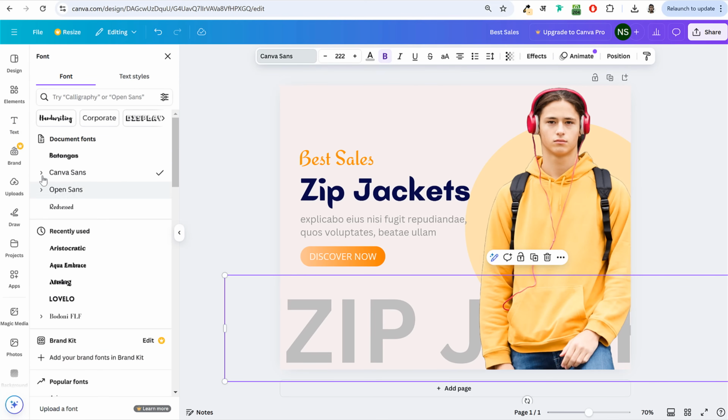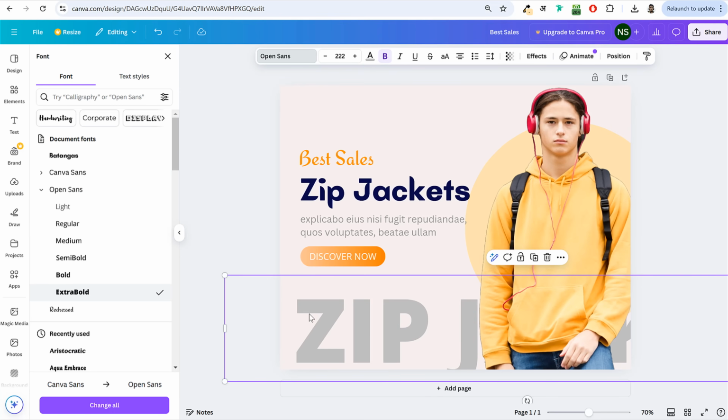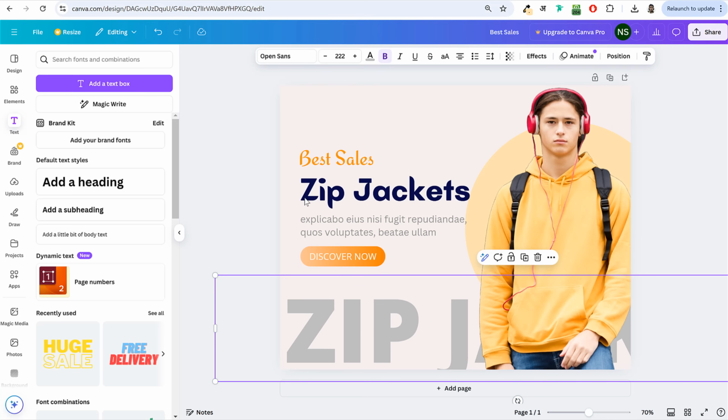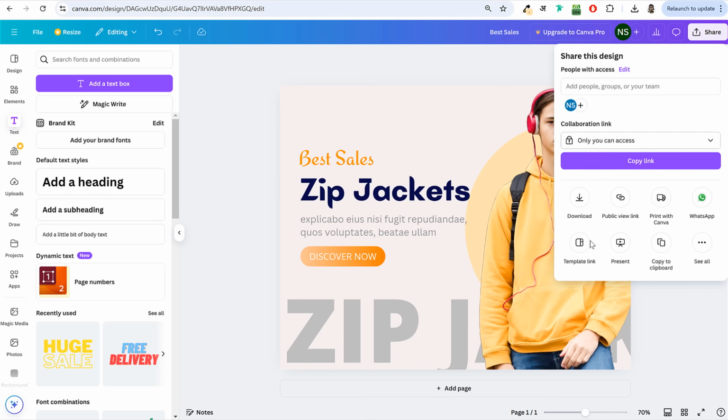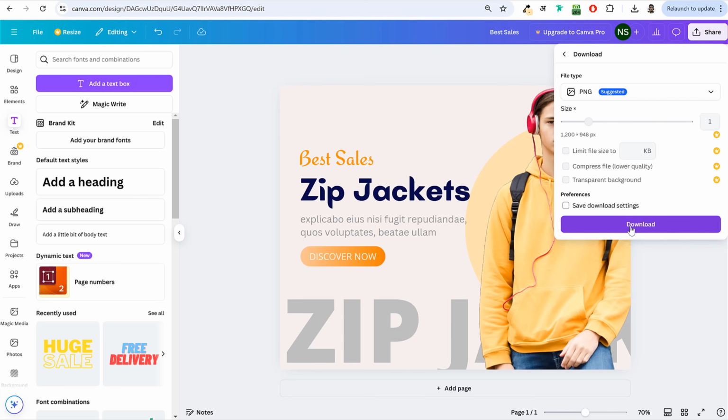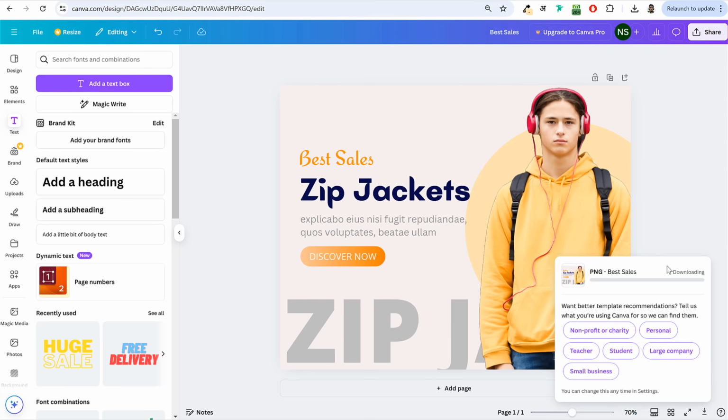Maybe let's select Open Sans Extra Bold. Okay, this is much better. All right. So however you want it, you can create an option like this. Once you're done with this banner, you can click on this share at top and you can click on this download and again, click on this download. This banner will be downloaded for you for free.